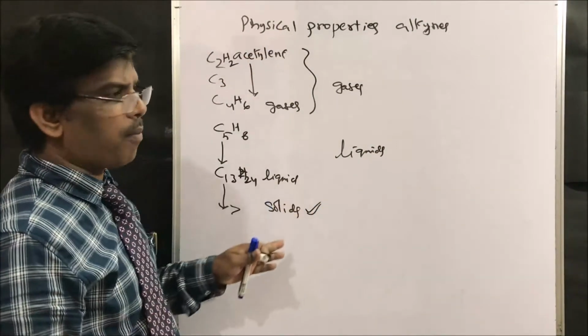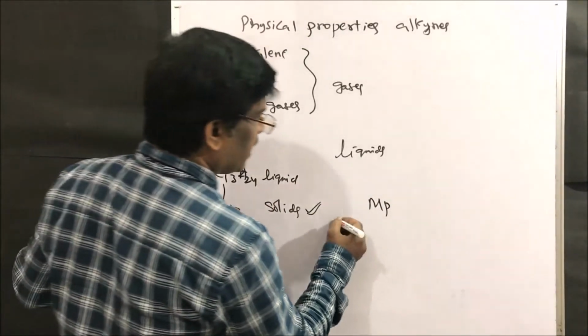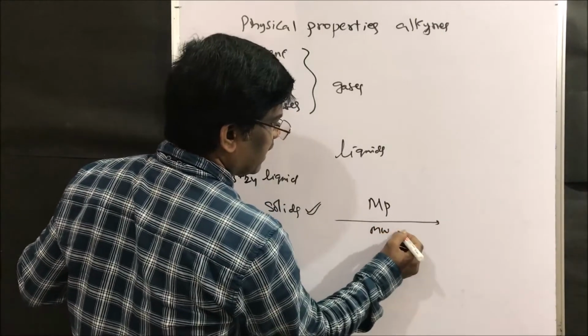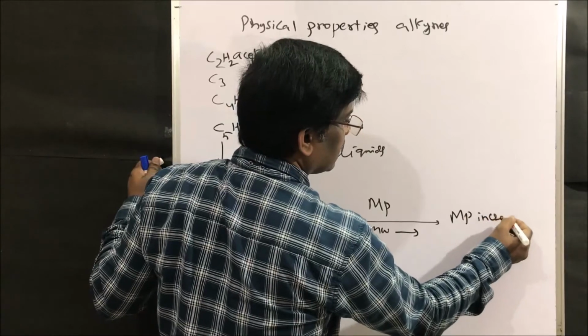So these are physical properties. When it comes to melting point, as the molecular weight increases, the melting point also increases.